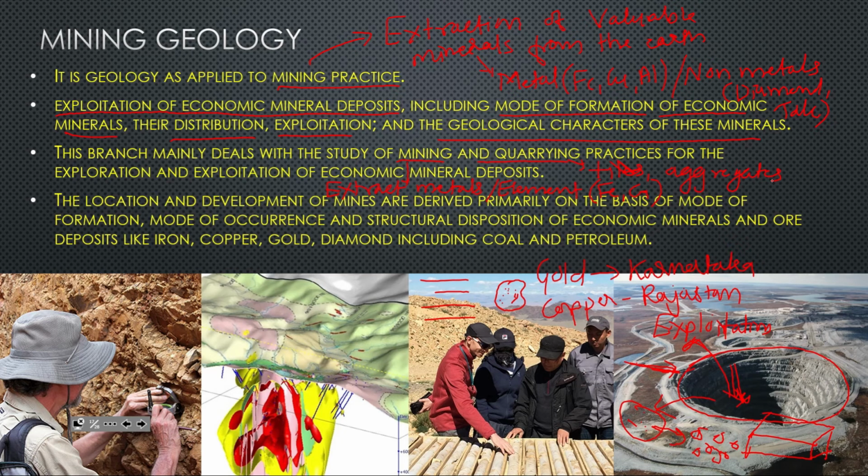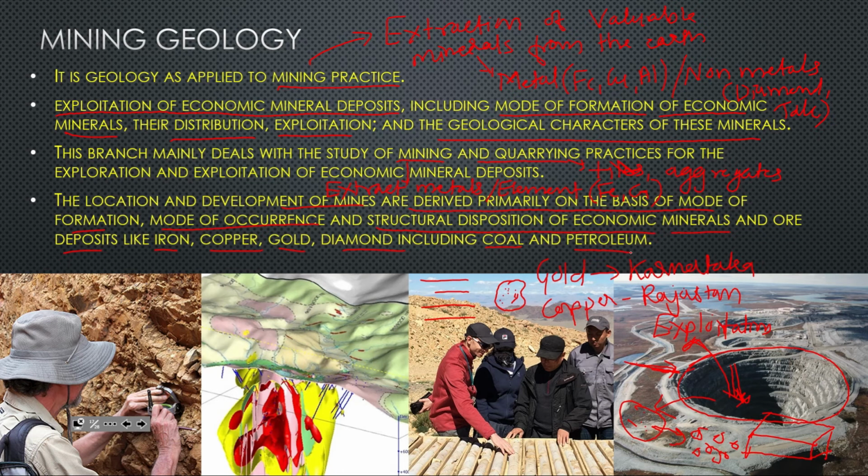Then the location and development of mines are derived primarily on the basis of mode of formation, mode of occurrence, structural deposition of mineral, and ore deposits like iron, copper, gold, diamond, including coal and petroleum.